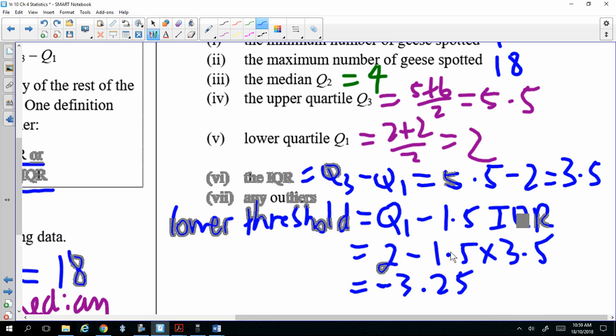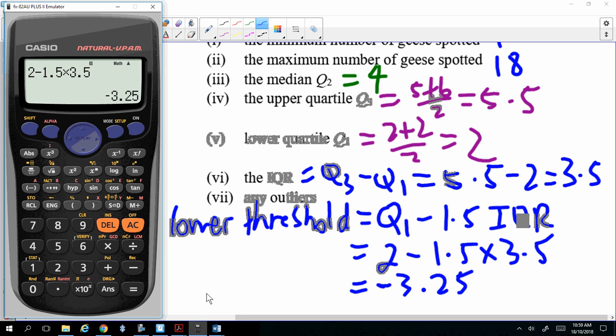Yeah, but 2 minus 1.5 times 3.5. Not 0.5, 1.5. This part is 1.5 times the interquartile range. Yeah, you multiply first, then subtract. Yeah, okay, good. And then calculate the upper threshold.